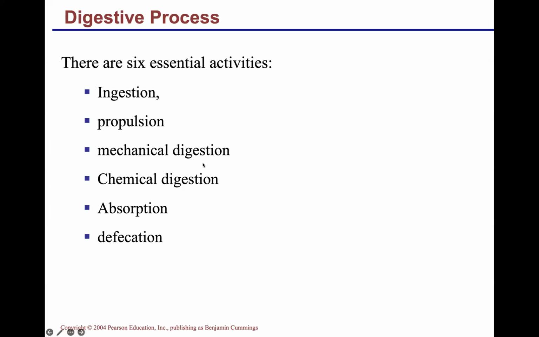Then there is mechanical digestion, where in this process, no chemicals are used. It is basically chopping down the food into smaller pieces. And of course, a little bit of digestion also takes place, which we will discuss a little later. The mechanical digestion leads into the chemical digestion, where several enzymes, hormones, etc., are all involved in the process of digestion.